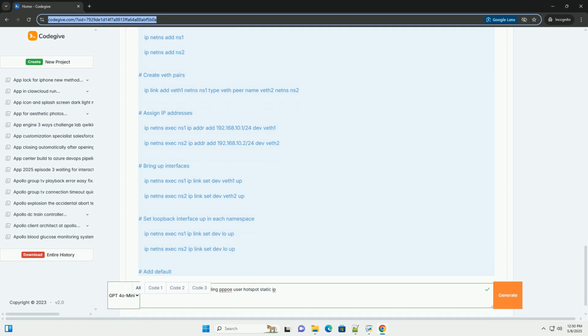4.2 Static DHCP leases, dhcpd.conf. The configuration file for the DHCP server, usually dhcpd.conf or similar, depending on the DHCP server implementation, is used to define static DHCP leases.